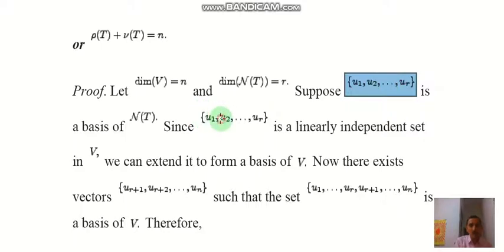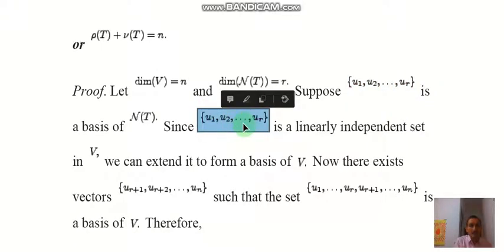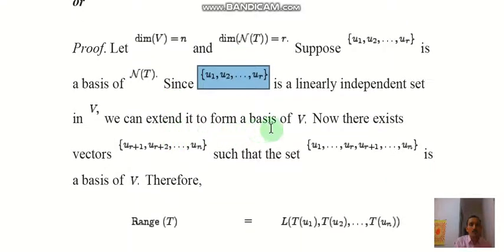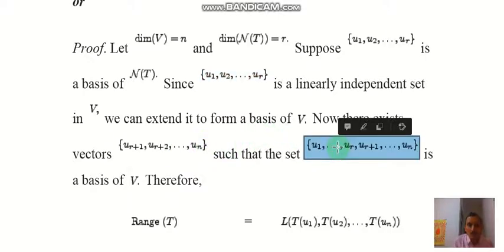Since u1, u2, ..., ur is a linearly independent set in V, we can extend it to form a basis of V. Since the dimension of V is n, we add u(r+1), u(r+2) and so on up to un, and obtain u1, u2, ..., ur, u(r+1), ..., un.